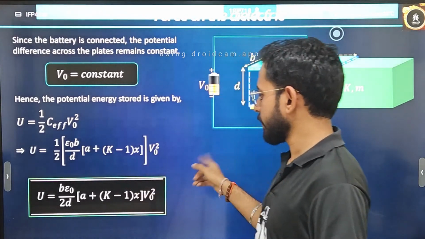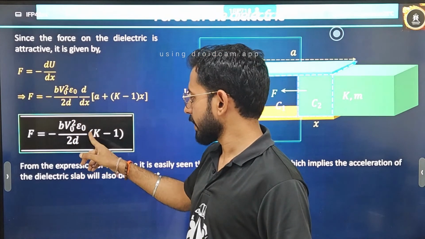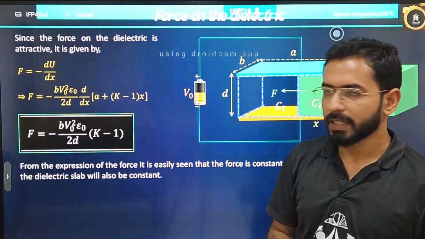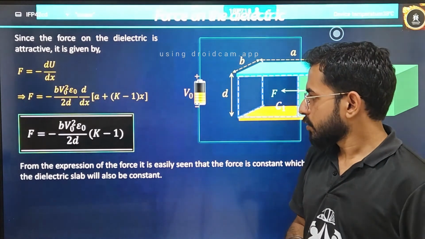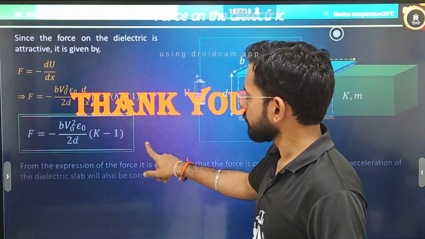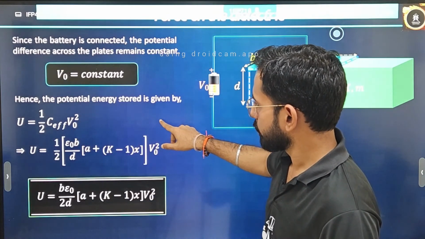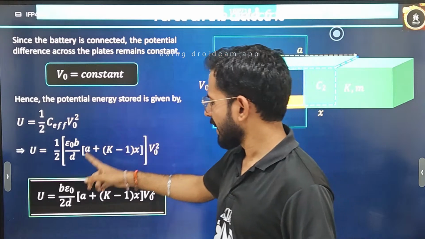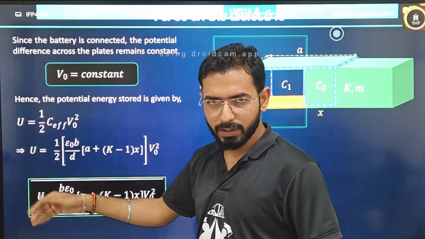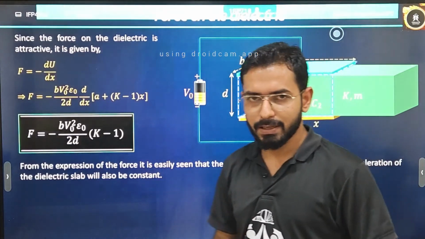We can see this is the potential energy, and finally after differentiating this term, K minus 1, B V naught square epsilon naught divided by 2D, this is the result that you will be getting. Is it clear? So this is what about this topic. Okay. Right now, half C naught, correct. I guess we have used a factor of 2 because here the half will also be there. So multiply a factor of 2 in the final result if it was by chance missed. Otherwise the formula will remain the same.